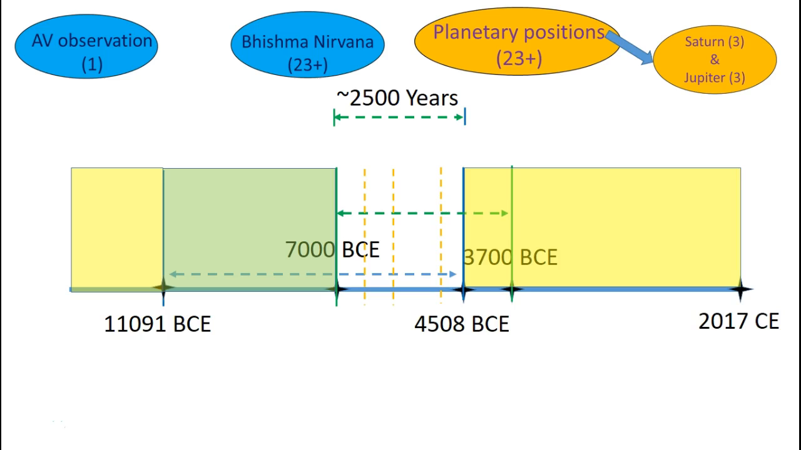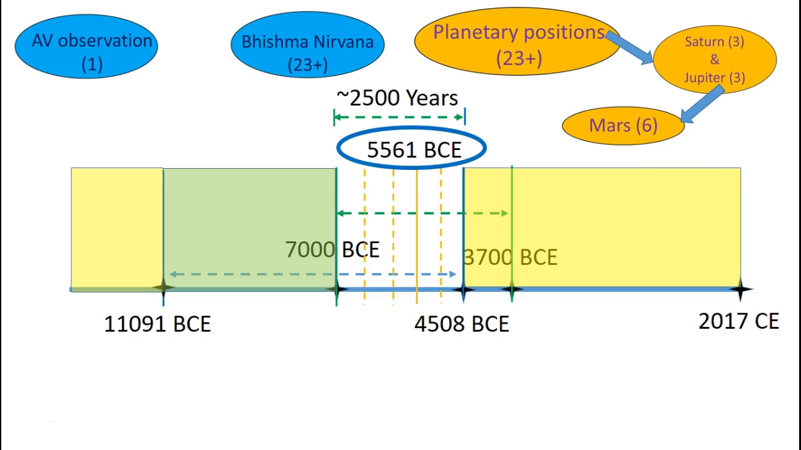How do we get to the next stage? Narrow it down further. Well, we can look at another set of data. For example, there are 6 specific descriptions of planet Mars in the Mahabharata text, and lo and behold, when we try testing these for each of these 40 instances, it leads us to one unique instance, and that happens to be in the year 5561 BCE. So that's our tentative claim for the year of the Mahabharata war.